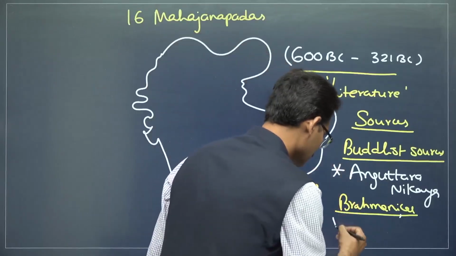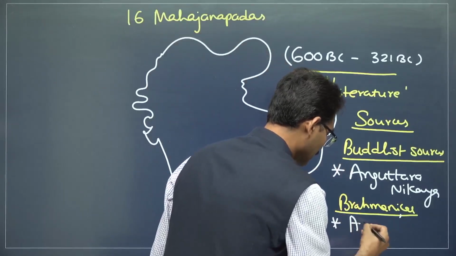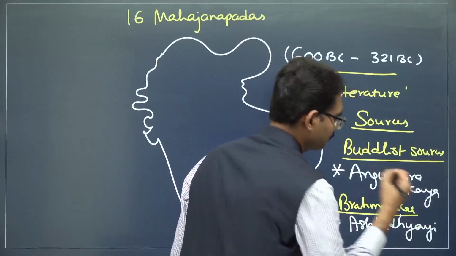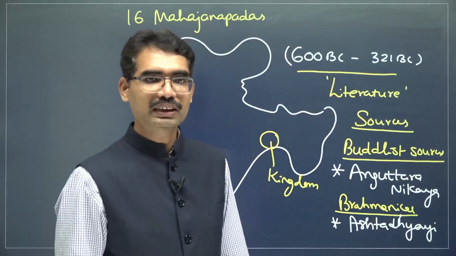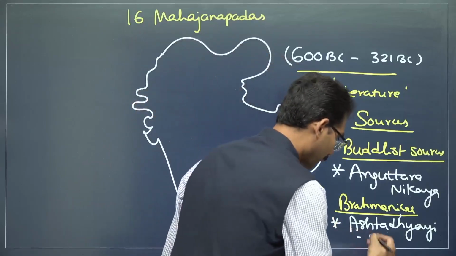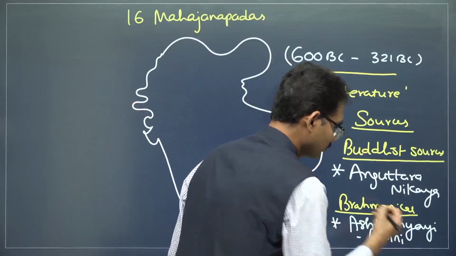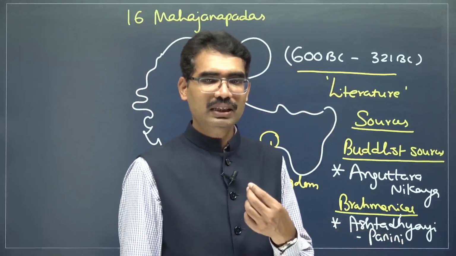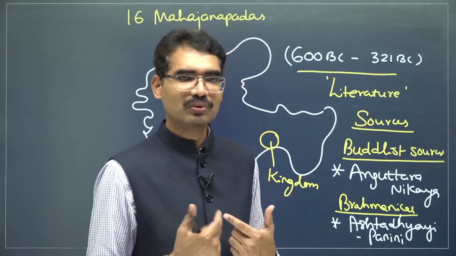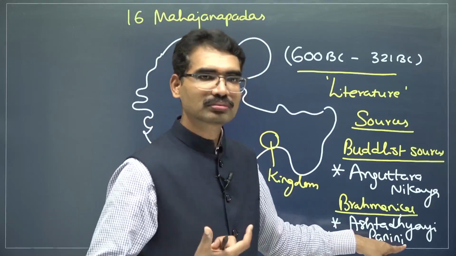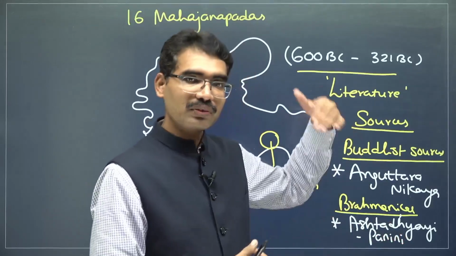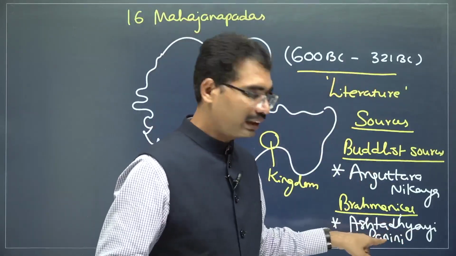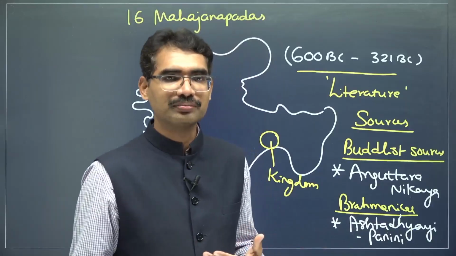This is Ashtadhyayi. What is the book name? Ashtadhyayi. Who wrote it? Panini. Is Panini a modern name? No. That was the type of name that was prevalent in 600 BC. So, Ashtadhyayi, written by Panini.